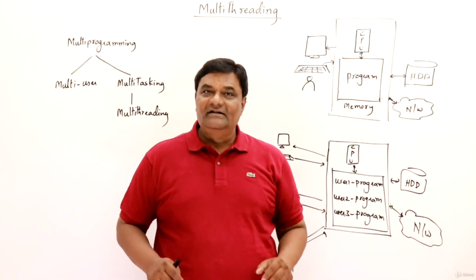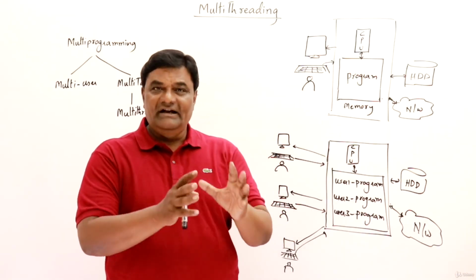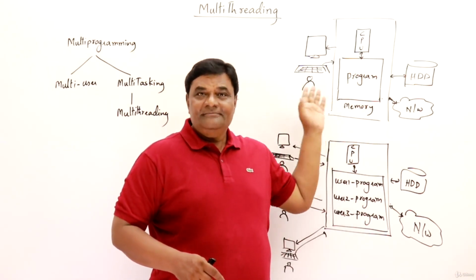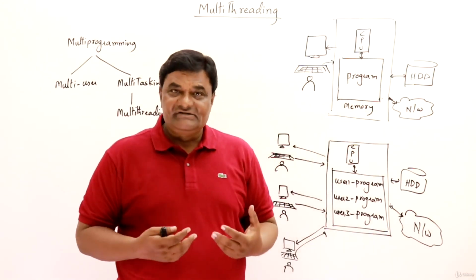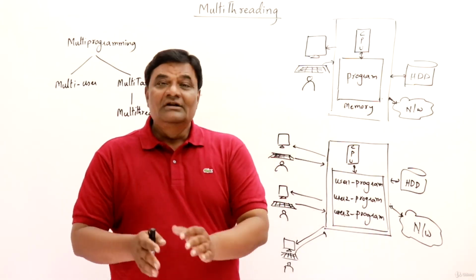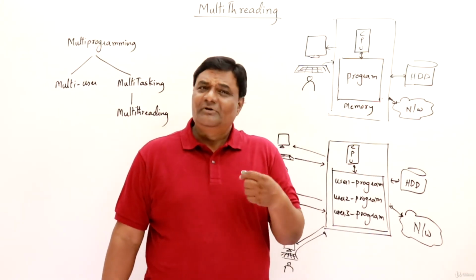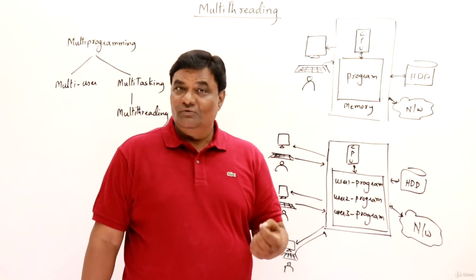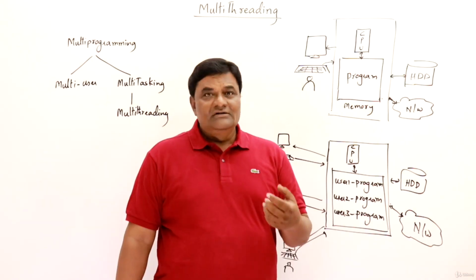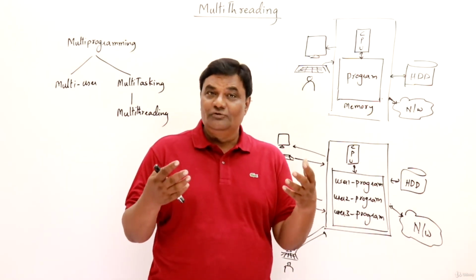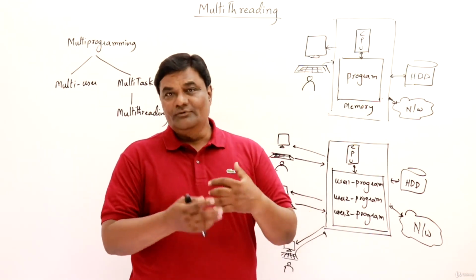So it means that most of the time the CPU is idle. In the whole 1 hour, most of the time the user is utilizing other resources rather than the CPU. So most of the time the CPU is idle. Now the question is, is it possible to utilize that CPU more and more? For that we have to run more than one program so that we can always keep the CPU busy and utilize the CPU more and more.